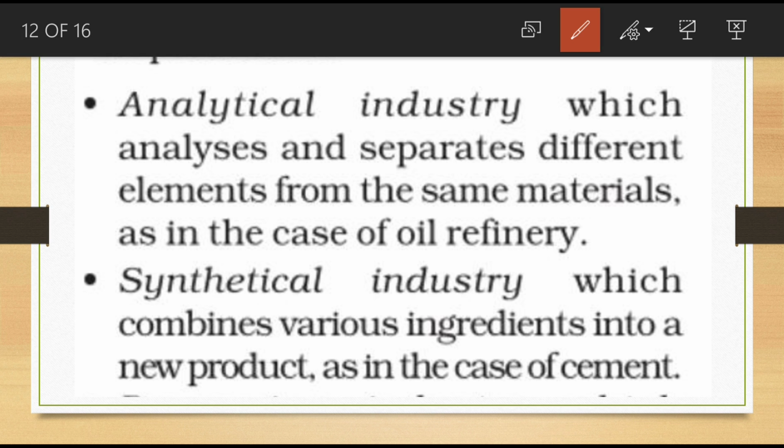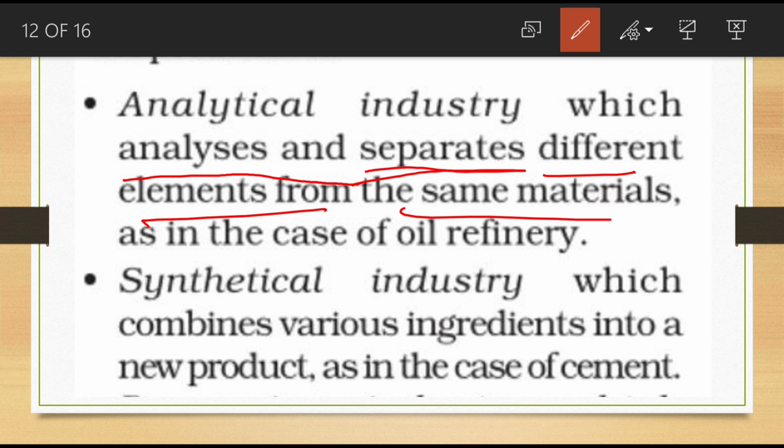Here, what they are doing is analyzing and separating different elements from the same materials. Example, oil refinery. Analytic industries include the activities which are involved in analyzing and separating basic materials into a number of products. Here one example is oil refinery, with crude oil. The crude oil is extracted from the earth, and extracting crude oil is a primary industry activity.